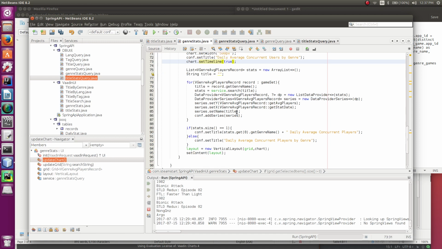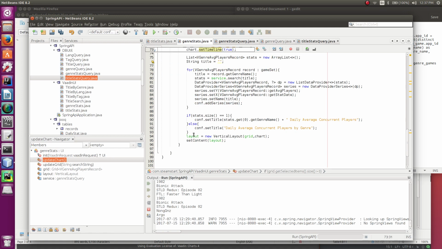Yeah, so this code is broken. It doesn't work right now. It was supposed to set the title so that if only one genre is selected, the title includes the genre. Otherwise, it just sets it to this generic statement. Anyway, the chart gets added to the layout here, and then the layout gets displayed.